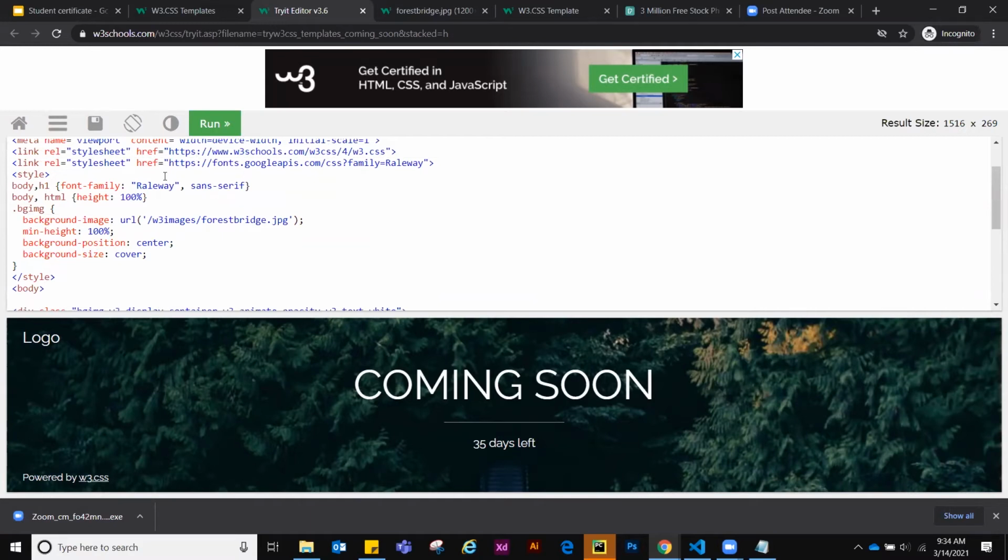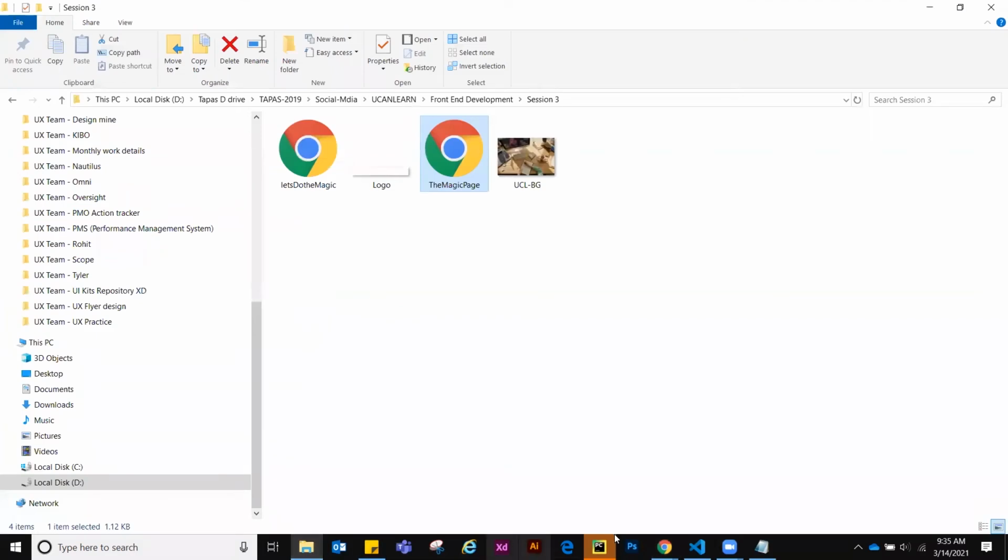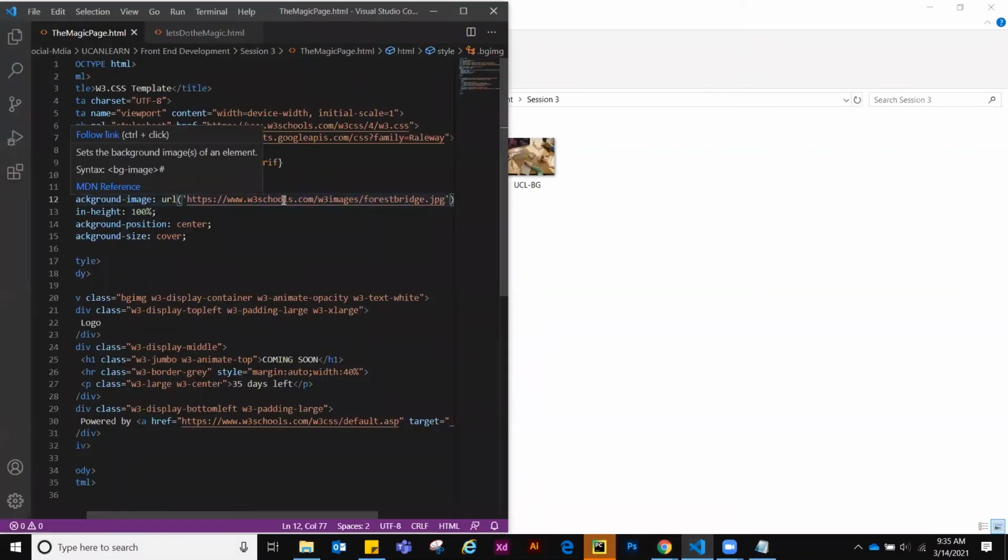Because this entire page is running inside W3's server, they don't have any issue finding the image, right? But when it comes inside our folder in my system, my C drive or D drive, this path is missing. That's where we have to give the dynamic path, which I have given here. Previously it was only W3 images. Actually this W3 images is a folder, and inside that we have forestbridge.jpg, right?